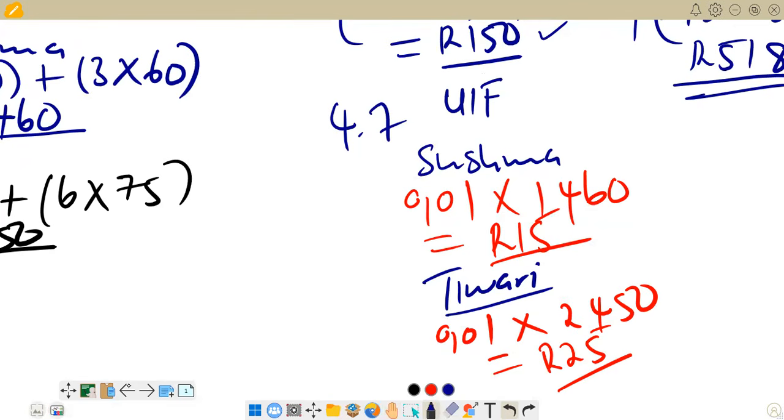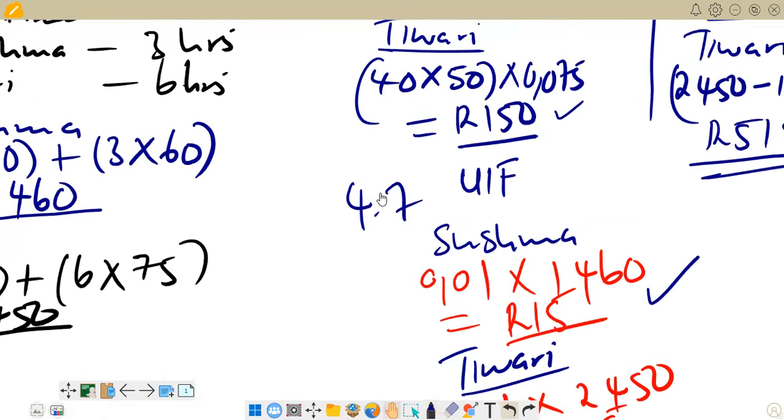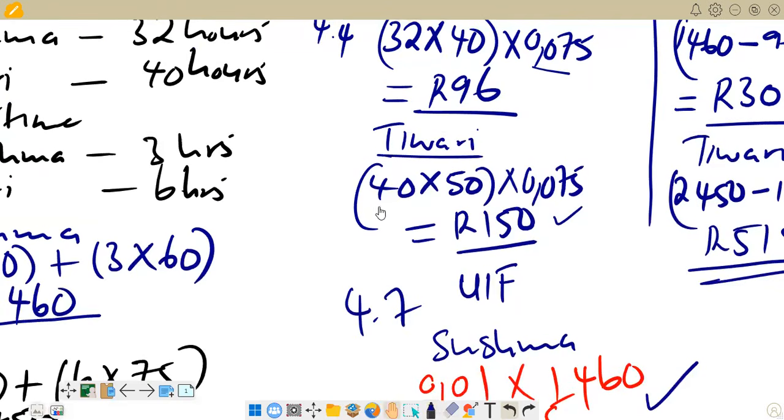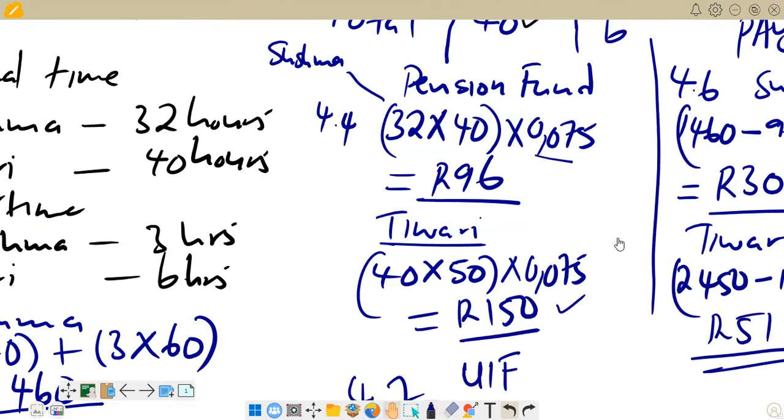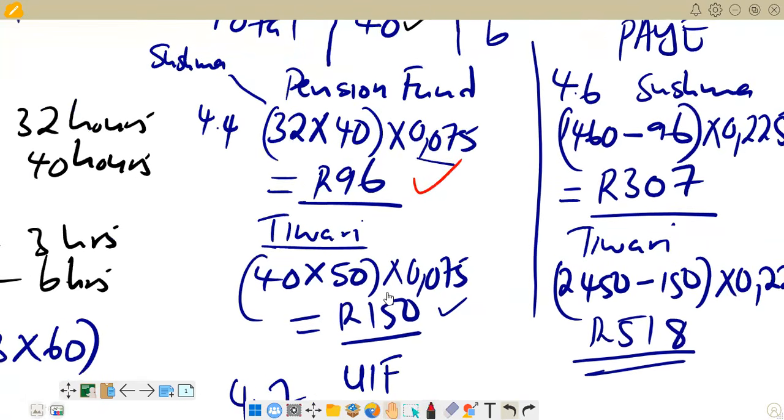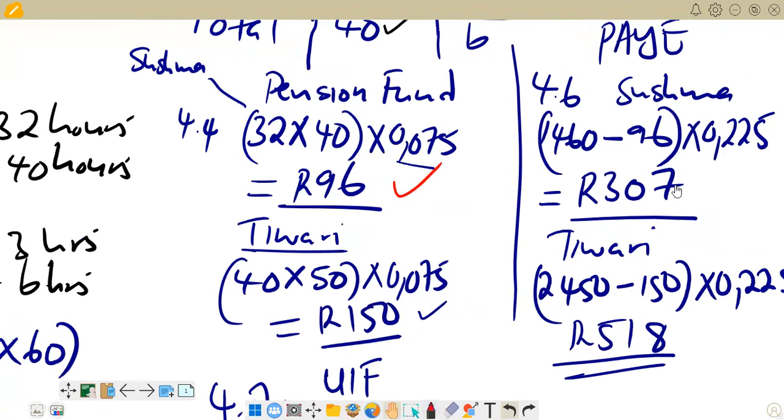Remember for Sushma, here we are starting with 15 rand for UIF. Then we check the others. The pension fund for Sushma is 96. We are seeing it here, 96. Again, we are adding that one. And then we check the other one. Pay as you earn for Sushma is 307. We are seeing it here, 307.